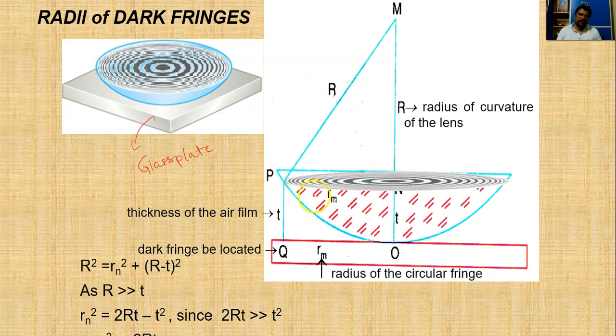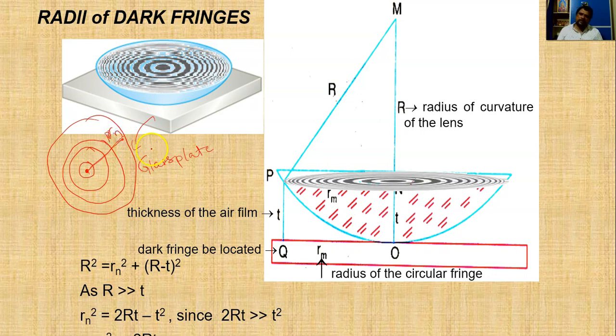For determining the radius of the Newton ring, let us say Newton rings are formed like this in the field of view of the microscope. Okay, so they are formed like this, let us say. If you take the center of this one, for this particular ring, this is the radius of that particular ring, let us say small rn.